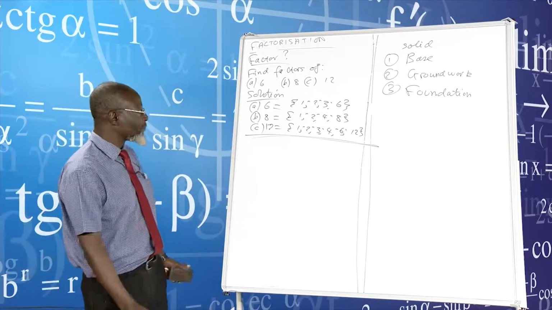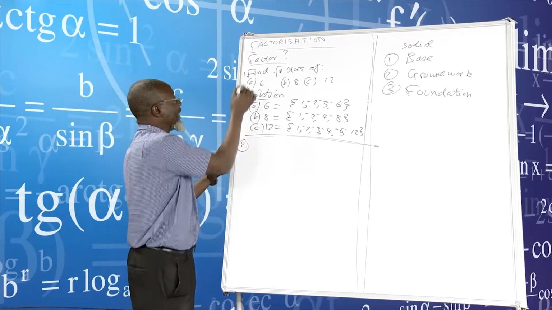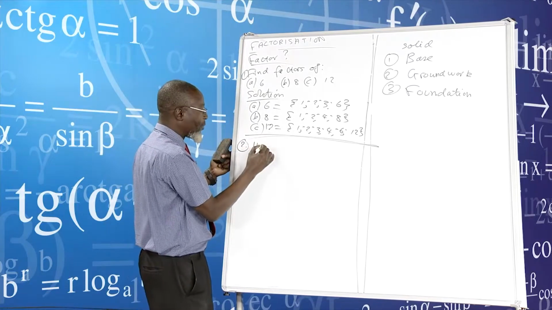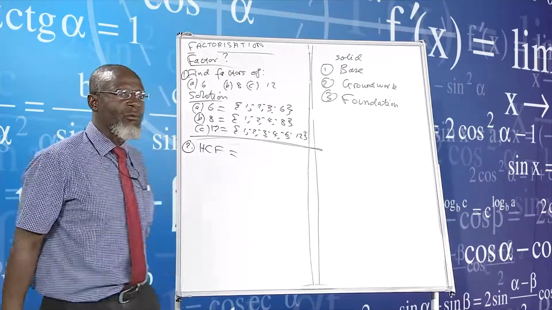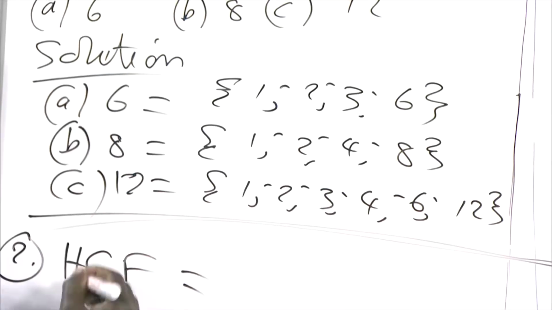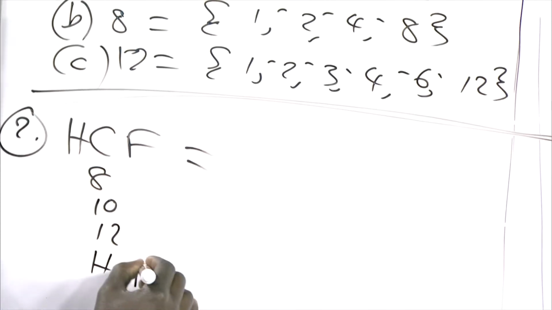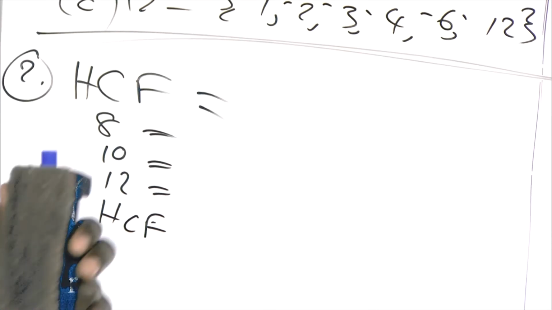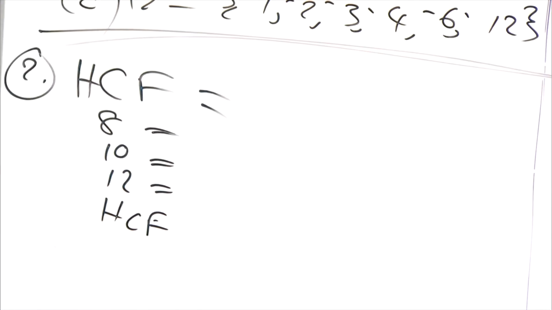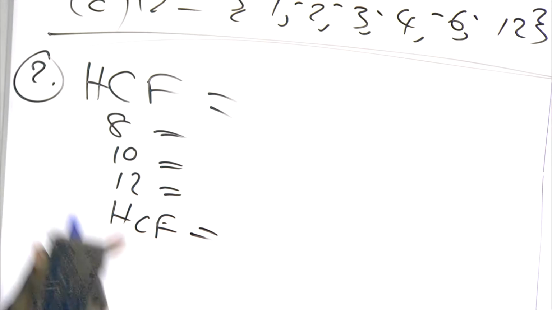That is what I'm talking about here. When we've done factors, this is number 1. You also have to understand or appreciate highest common factors. We also have to understand again highest common factors. What are we talking about? We can also say 8, 10, and 12, for example. I just want to talk about highest common factor because that's the one that we deal with when we're dealing with factorization. When we're also dealing with simplifying fractions and all this, we also need the LCM. I want to talk about HCF only.